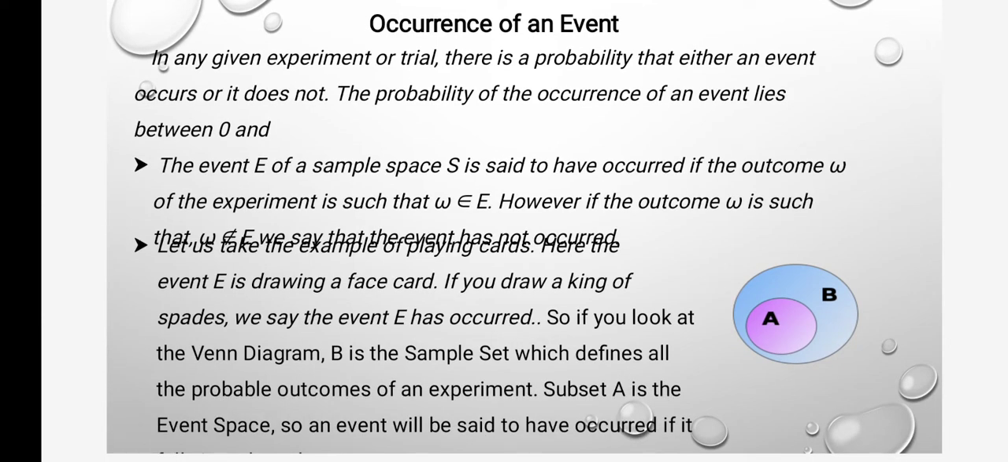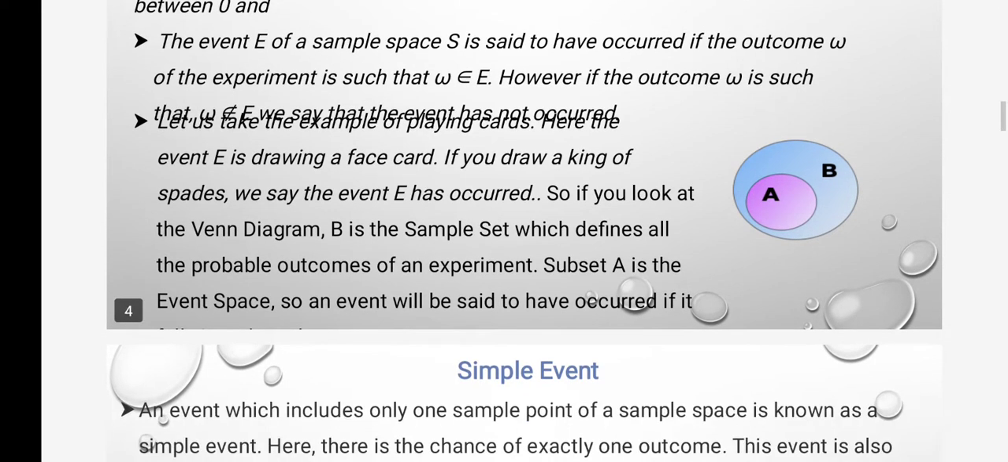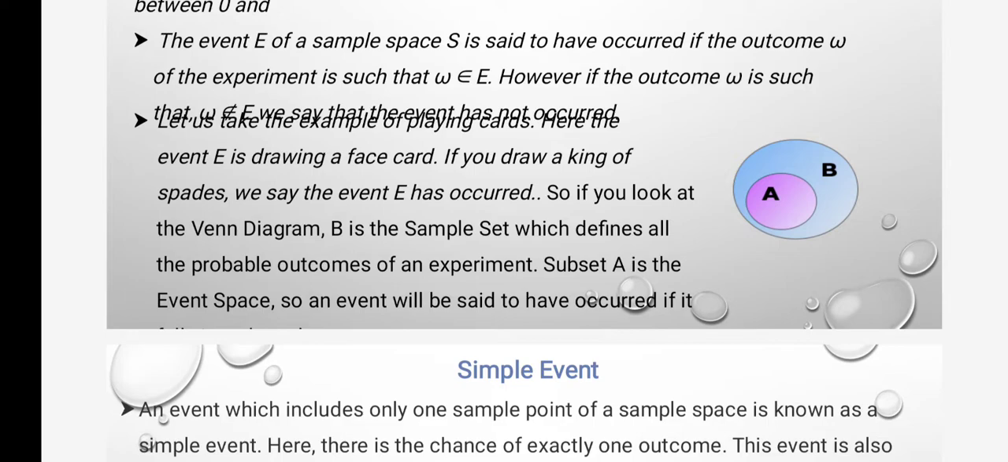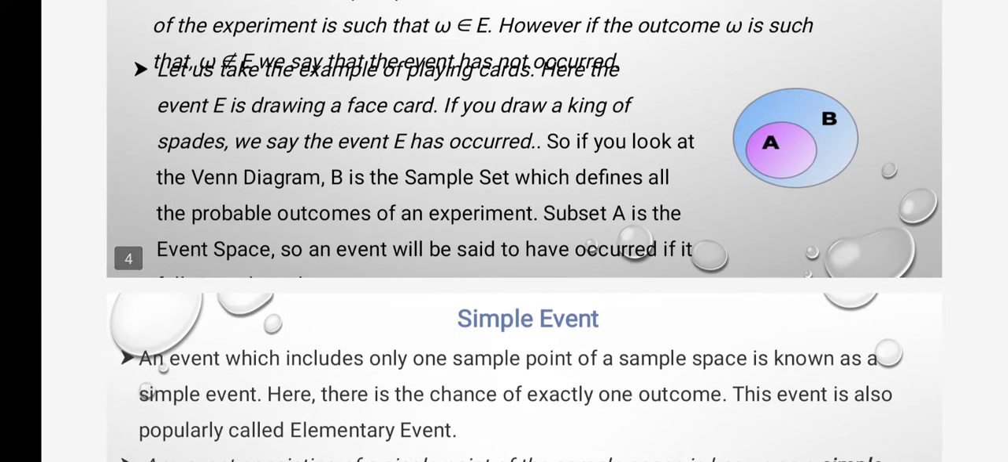In any given experiment or trial, there is a probability that either an event occurs or it does not. The probability of the occurrence of an event lies between 0 and 1. The event E of a sample space S is said to have occurred in the outcomes. For example, event E is drawing a face card. If you draw a king of spades, we say the event E has occurred.